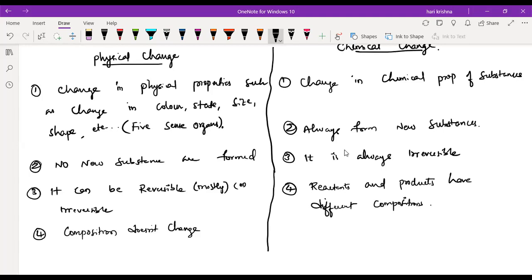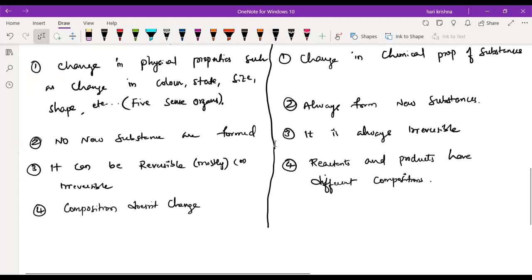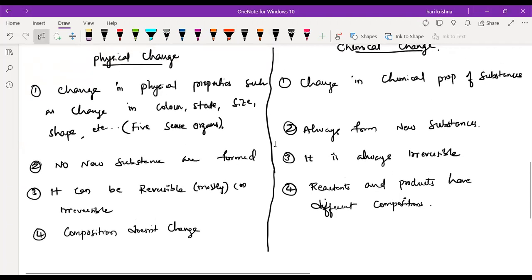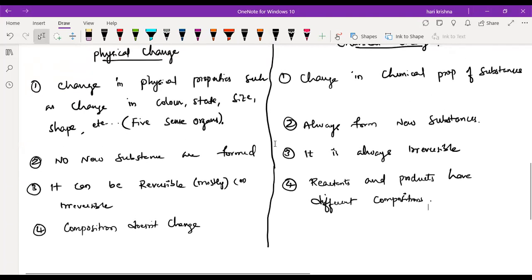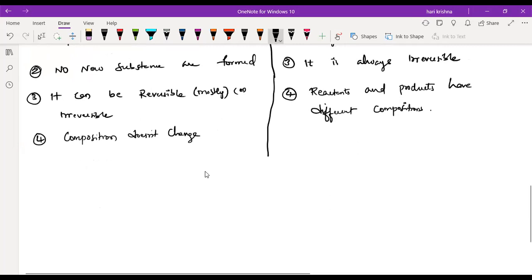Okay, so these are the four important points. Apart from this, is there anything in the physical change and chemical change? The properties vary. Okay, good, that point you can also mention.